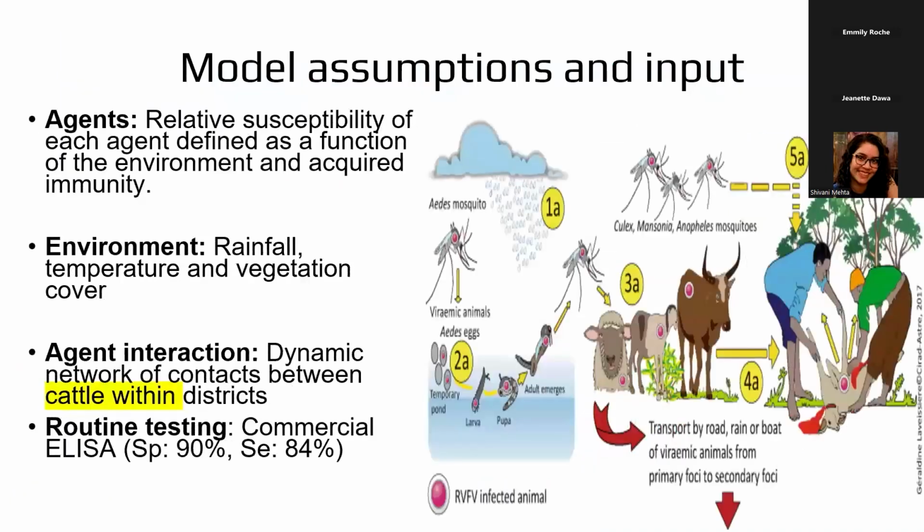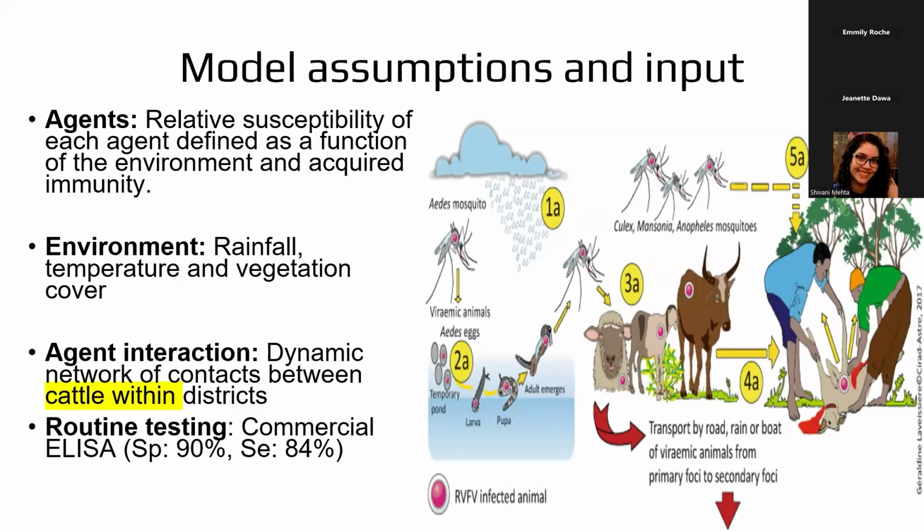Just to give a bit of the assumptions that we built in, like I mentioned earlier, there is a mosquito component in the transmission of this disease, but also human contact, if they get in contact with the animals. So in building the ABM, we built agents, but also we looked at climatic conditions, specifically rainfall and temperature. But also we looked at the dynamic network for cattle movement from one district to the other.